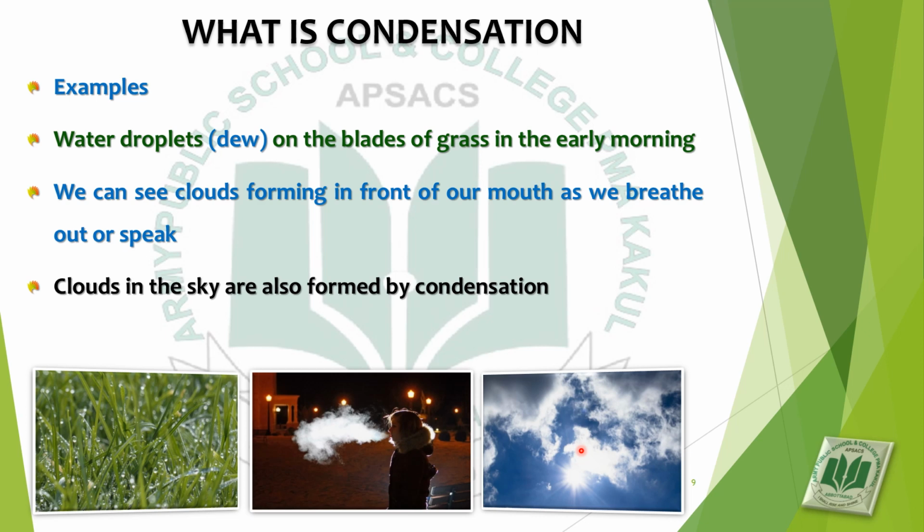Water from water bodies heats up by the sun's energy into water vapors. These water vapors move upward with warm air. When they reach a certain height where there is a low temperature, these water vapors lose heat to the cold surrounding air and condense into water droplets.